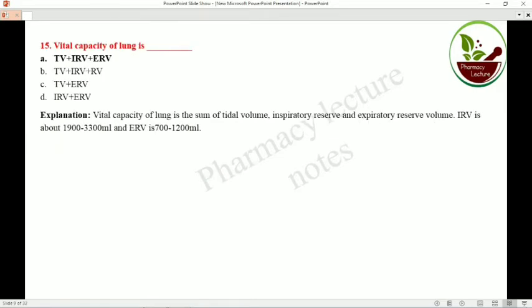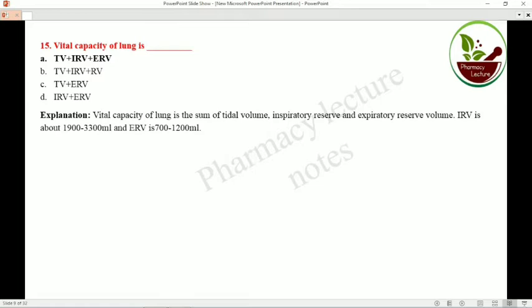So the vital capacity of the lungs is the total of tidal volume, inspiratory reserve volume and expiratory reserve volume. The combination of tidal volume, inspiratory reserve volume and expiratory reserve volume is called vital capacity.